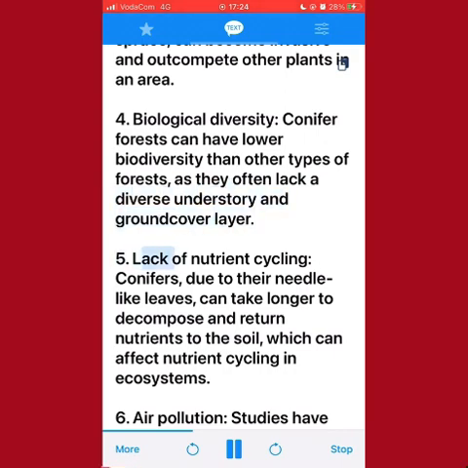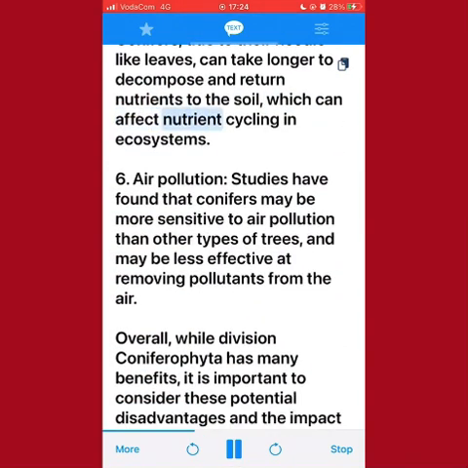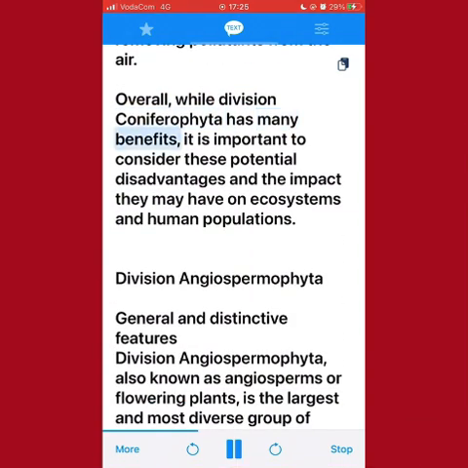5. Lack of nutrient cycling. Conifers, due to their needle-like leaves, can take longer to decompose and return nutrients to the soil, which can affect nutrient cycling in ecosystems. 6. Air pollution. Studies have found that conifers may be more sensitive to air pollution than other types of trees, and may be less effective at removing pollutants from the air. Overall, while Division Coniferophyta has many benefits, it is important to consider these potential disadvantages and the impact they may have on ecosystems and human populations.